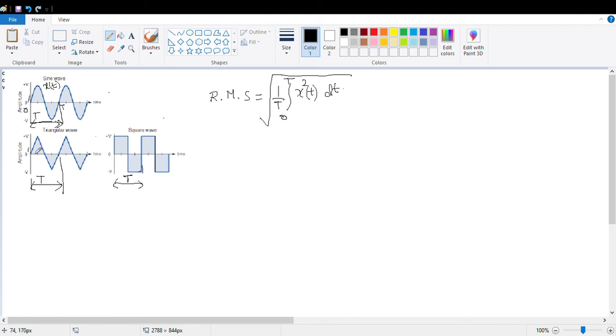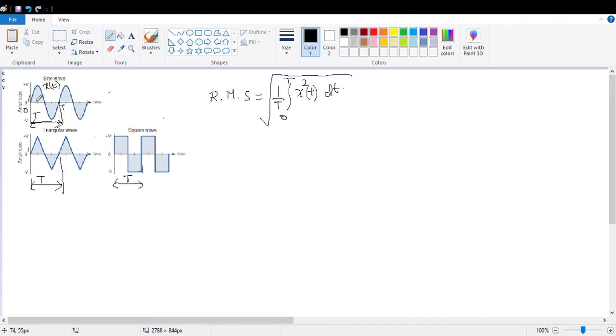The signal expression x will vary depending upon the signal given. You know how to write a mathematical expression these days, so I guess you are able to write x(t), that is the mathematical expression of the signal. Then you have to write this empirical formula so that you can get the RMS of the signal. Understood? Now, what about the average value?